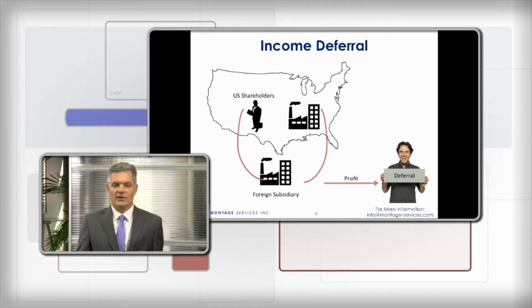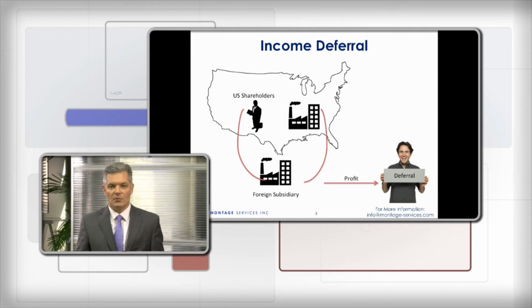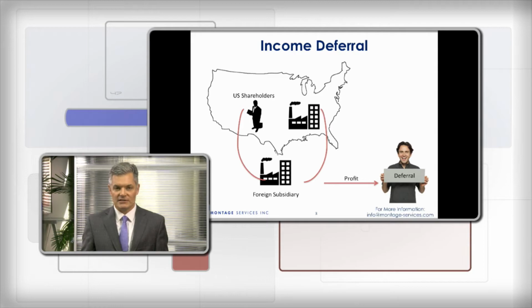And because of that rule, many people took advantage of it to put little piggy banks outside the United States and keep their money outside the United States, earning income without ever paying any U.S. tax on it. In John F. Kennedy's presidency, he enacted these provisions that are known as the Subpart F rules, which are considered the anti-deferral rules as they apply to corporations that are set up outside the United States for U.S. owners.